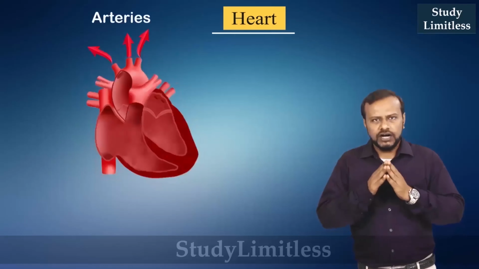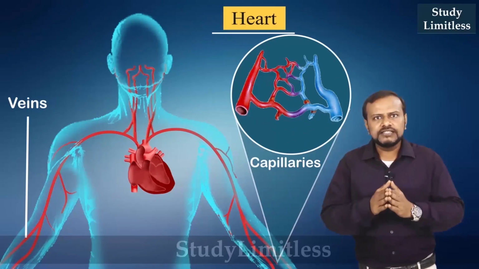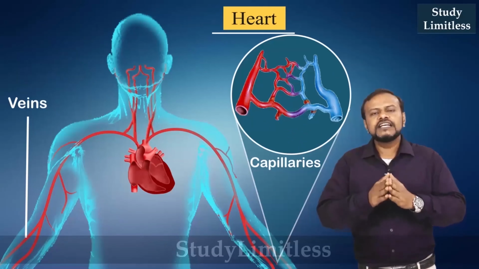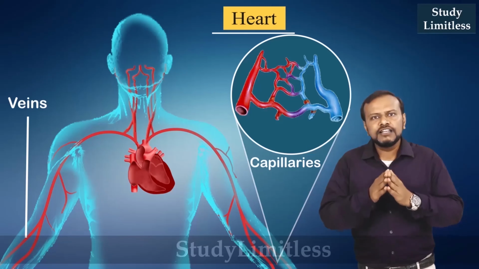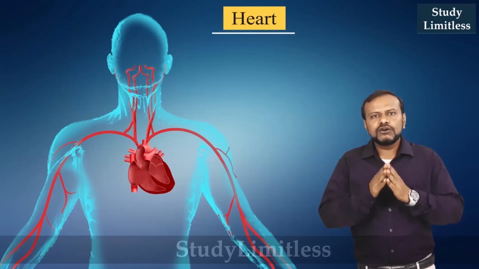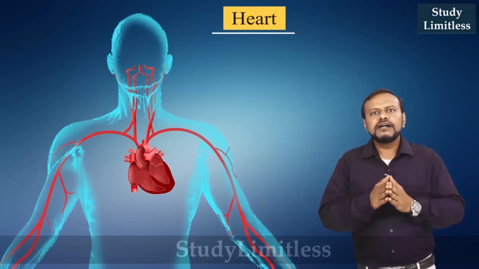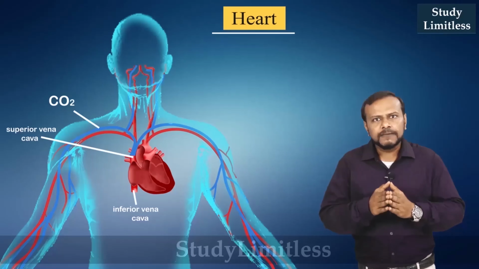The aorta branches into arteries, and these arteries further branch into smaller vessels and capillaries and reach throughout our body and form an extensive network through which this oxygenated blood is transferred to each and every single cell in the body. Once the oxygen is transferred to the cell, in return the blood takes in carbon dioxide, and now it becomes deoxygenated blood. Now this deoxygenated blood is carried back to the heart by the superior and inferior vena cava.